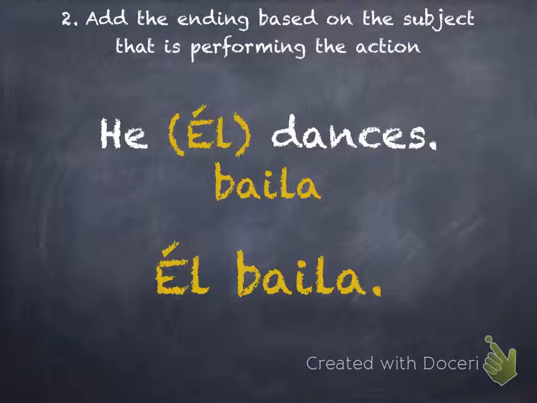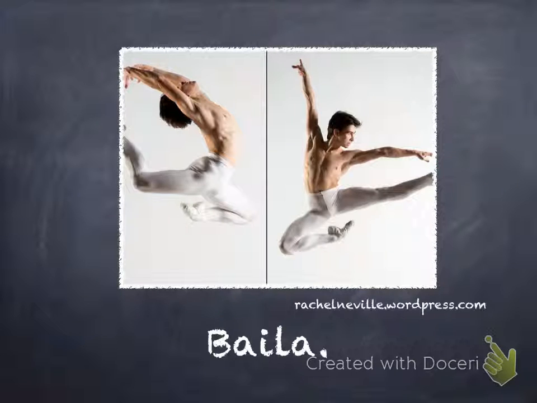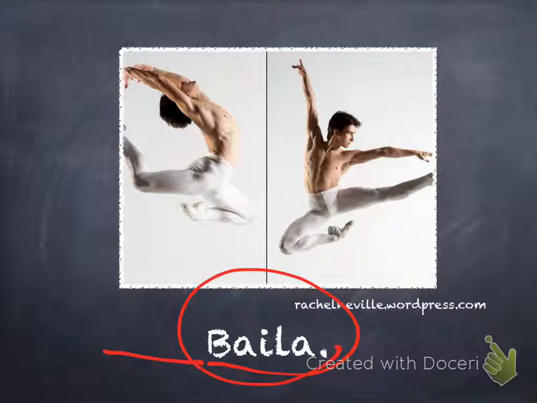So now for the end of step 2, now we put it all together. We have él, which is our subject, dances, baila, in the él form. So we have él baila. Remember in Spanish, one of our porqués, or why we learn this, is to have an implied subject. So now we don't have to have él here. We can just put baila, and we know that means either he, she, or usted baila. In this case, we're saying él baila. So we can just simply say baila, and that would get our point across as well.